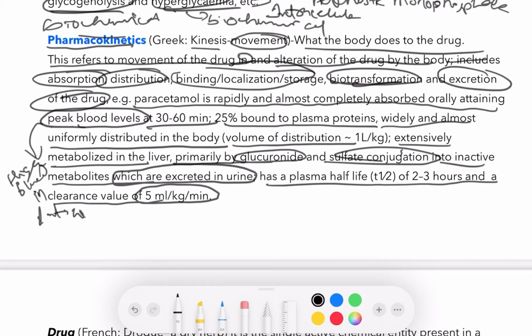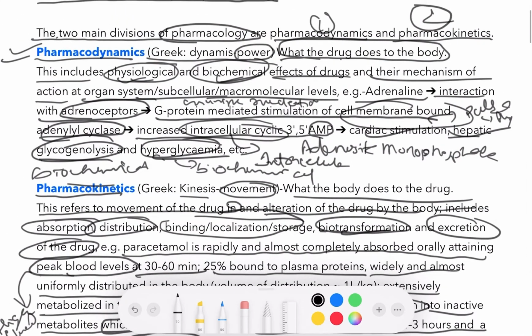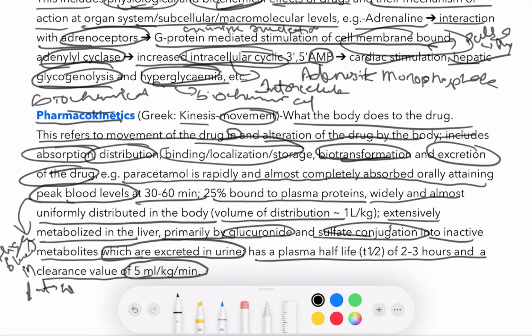So now we have discussed paracetamol, how it is absorbed and how it is excreted in the body. First is the action, that is 30 to 60 minutes, and it is excreted in the urine in the form of glucuronide sulfate conjugation. And if we talk about pharmacology, we discuss the mechanisms of it. What is the drug doing in the body? Now this is what the body does when the drug is given to it.